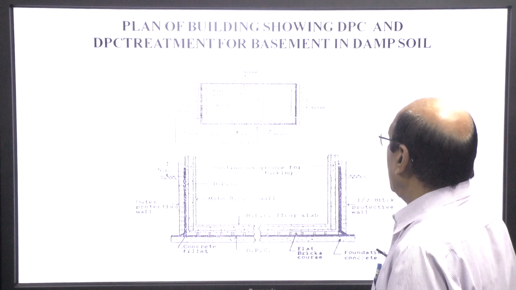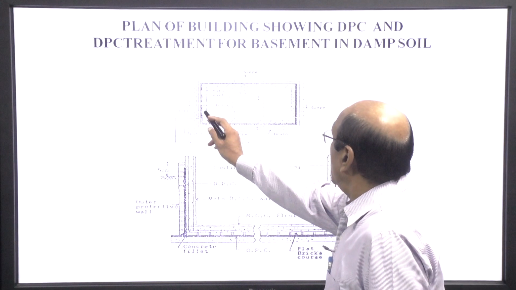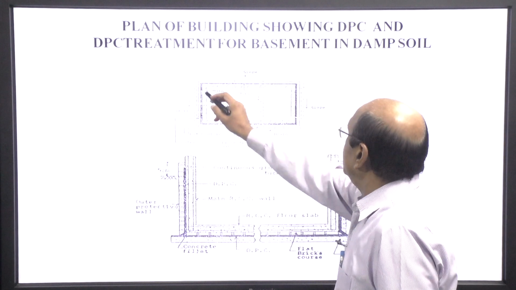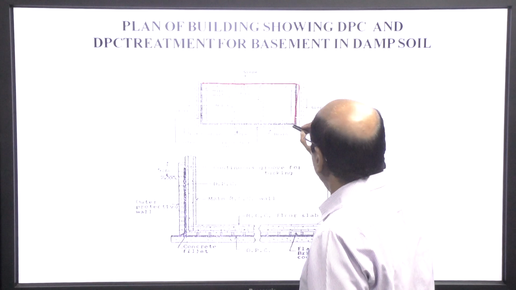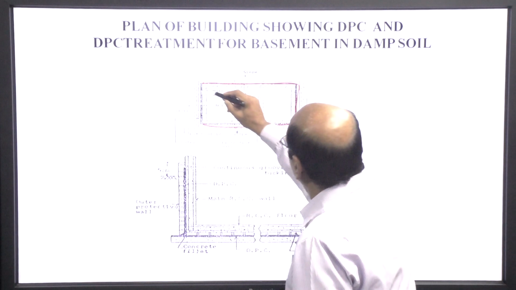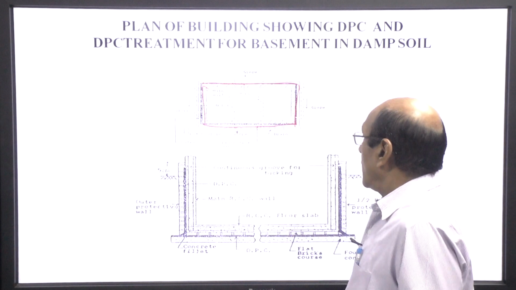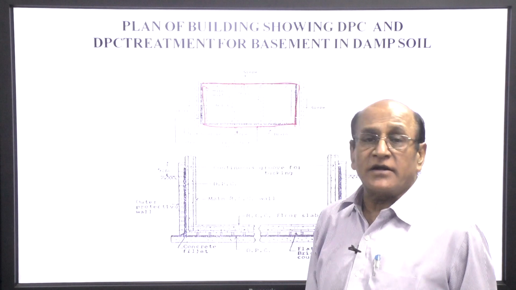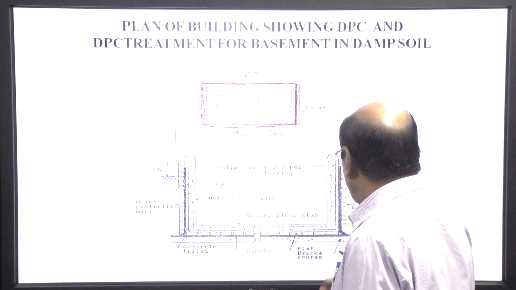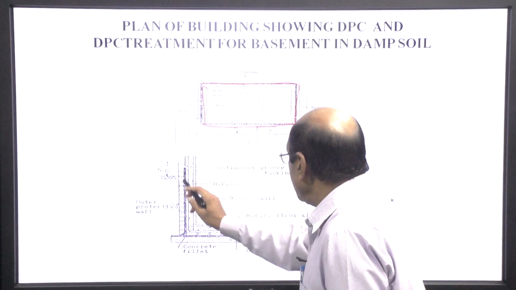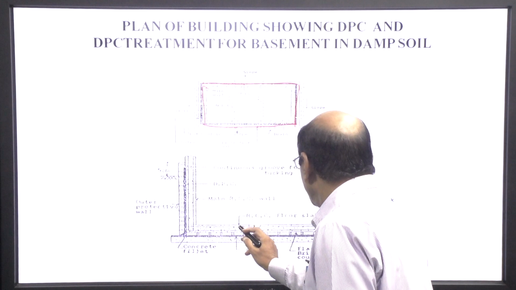This is another plan. Here the DPC has been laid this way. It is quite clear in the drawing, so that vertical movement of the water should be protected. Another structure is here and the DPC is laid here.